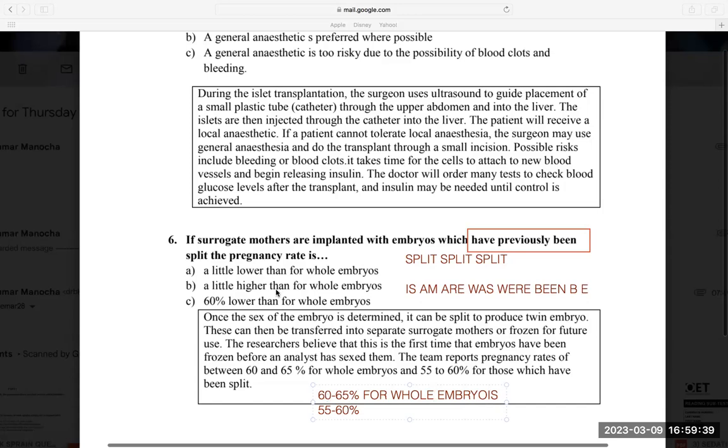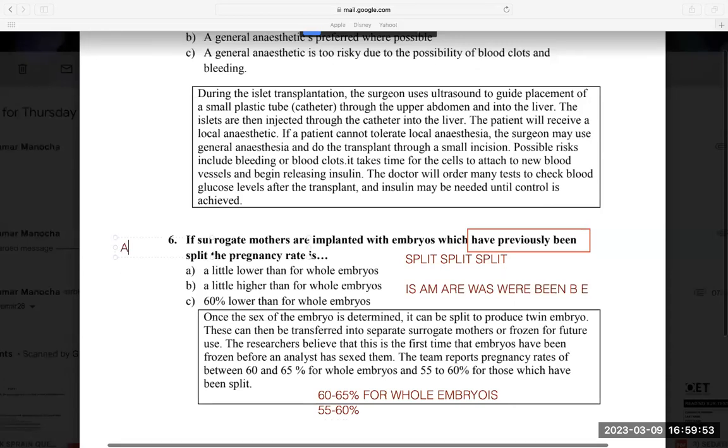The margin is 5%. So that was my question, which previously have been split. The pregnancy rate is a little lower. Yes, it is lower, 5% lower. So I think the answer should be A. It's very simple. It is trying to trick you. That is where you are getting tricked. A little higher, no. Split is having less. It is not 60% lower, it is just 5% lower, and that is a little lower. So again, it tricks you just by figures and you get tricked.